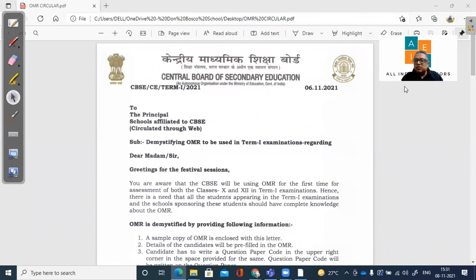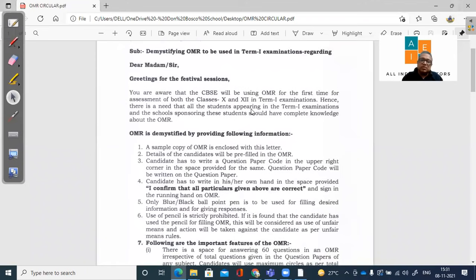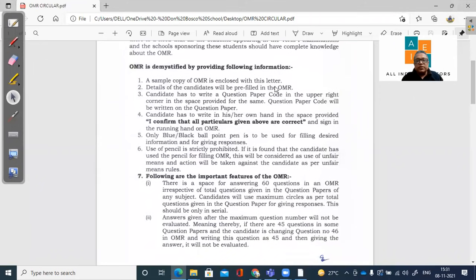So here, this is the circular which explains to us in detail how the OMR has to be attempted, right? So this is the final circular. Earlier, there was a circular issued with 4 options. Now they have introduced a rectangular box and a circle along with it. So let's go through this so that it becomes absolutely clear to all the stakeholders, students, parents, and teachers, right? A sample copy is also enclosed here, so I'll be going through that also.